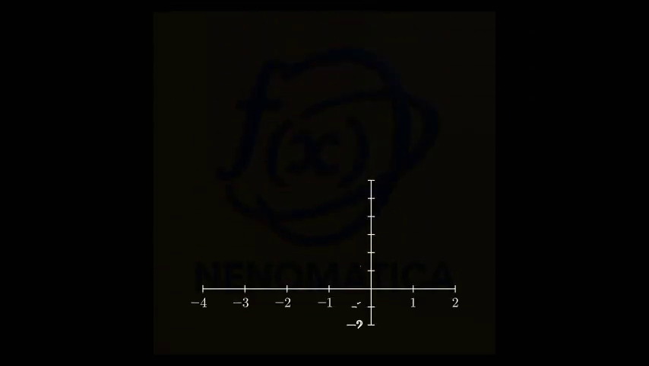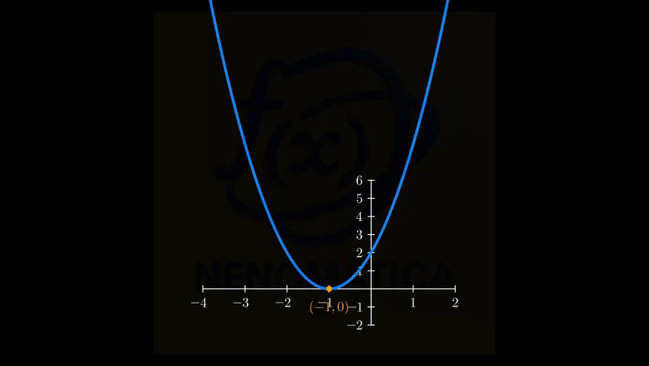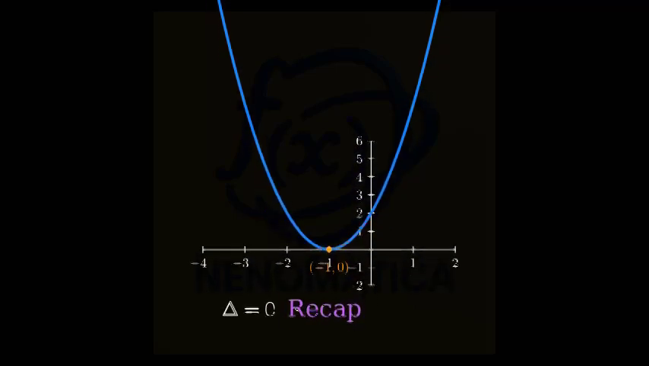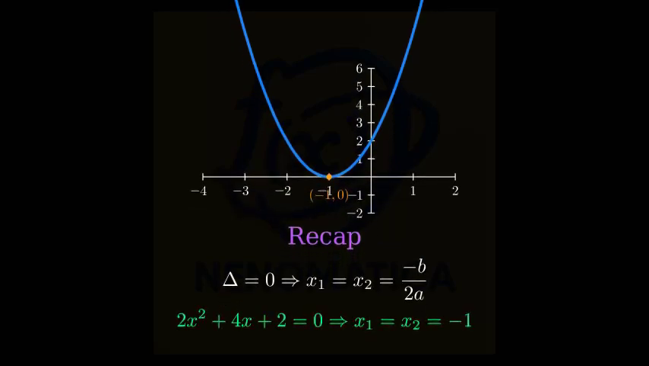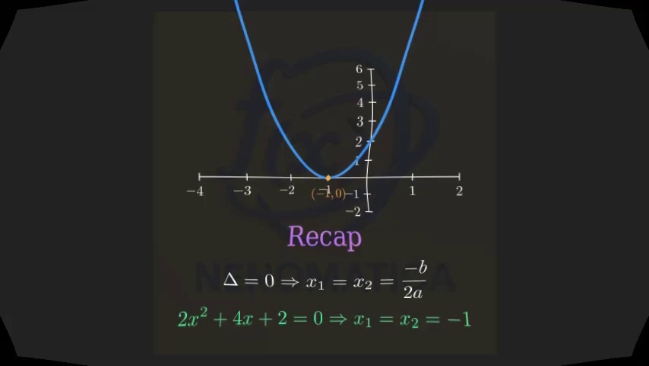To visualize the double root, look at the graph of y equals 2x squared plus 4x plus 2. The parabola just touches the x-axis at x equals negative 1 and turns around. That contact point without crossing illustrates a double root. Recap. We calculated delta, found it equal to 0, concluded a double root, and then used the simplified formula negative b over 2a to get x equals negative 1. That exactly matches the algorithm and the structure required for the delta equals 0 case.